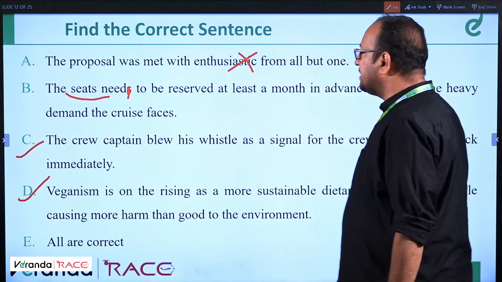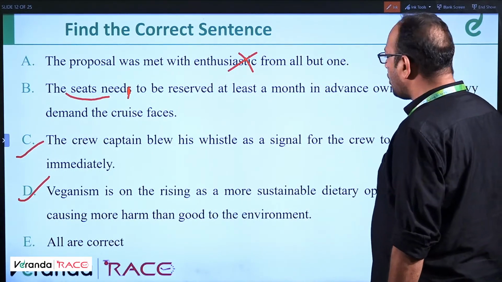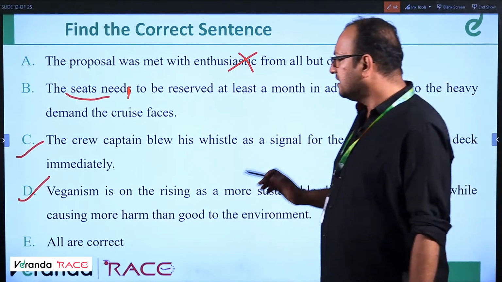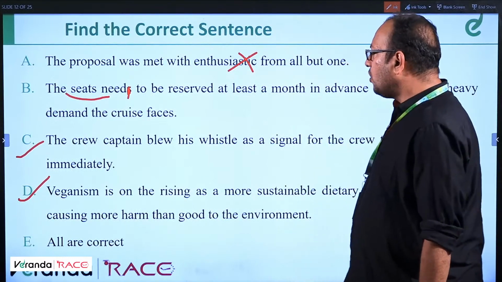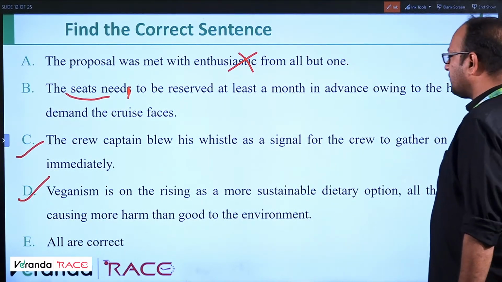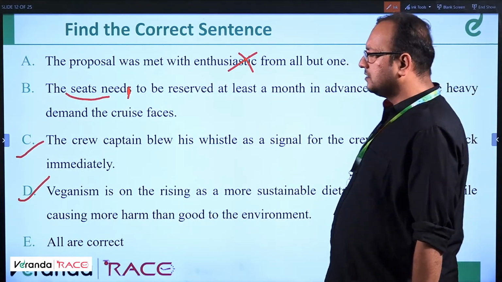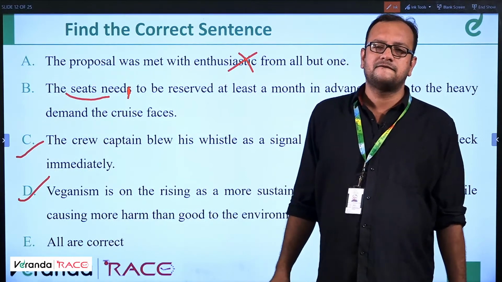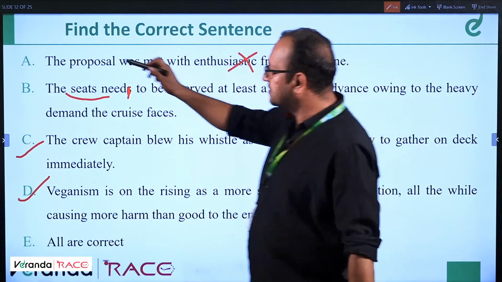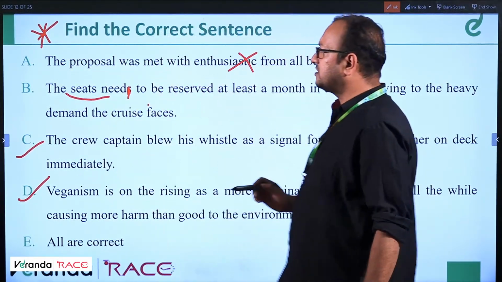The crew captain blew his whistle as a signal for the crew to gather on deck immediately. Wonderful. Perfectly correct, right? Veganism is on the rising as a more sustainable dietary option, all the while causing more harm than good to the environment. Two sentences seem to be correct, but there is certain error. We will keep this question as reserved. We will come back to it because there is bound to be an error in one part.